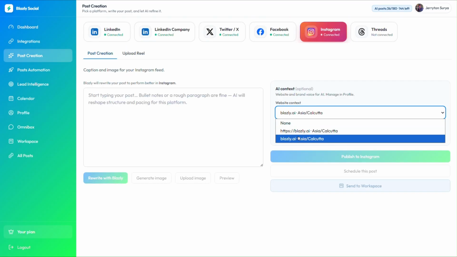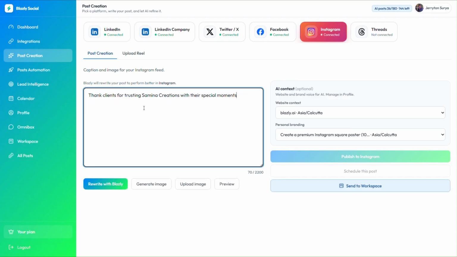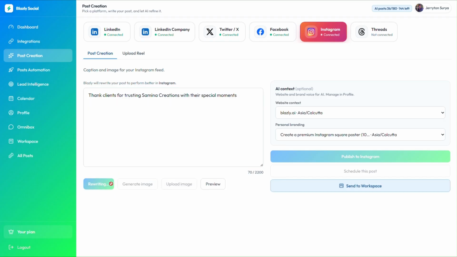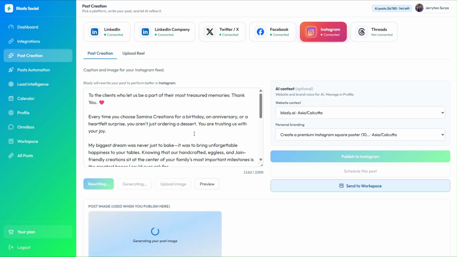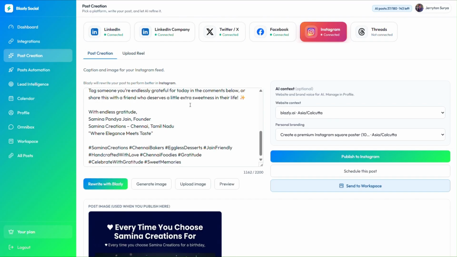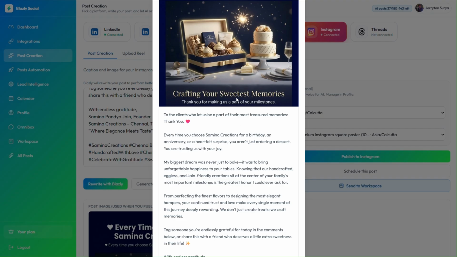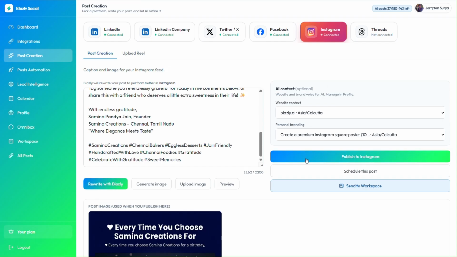Start by selecting the social platform you want to publish to. Then choose your AI context using your website and personal branding. Next, enter a rough idea, a few bullet points, or a quick draft. Blazely rewrites and optimizes your content for each platform, refines the structure and tone, generates matching visuals, and prepares everything for preview, scheduling, or instant publishing.